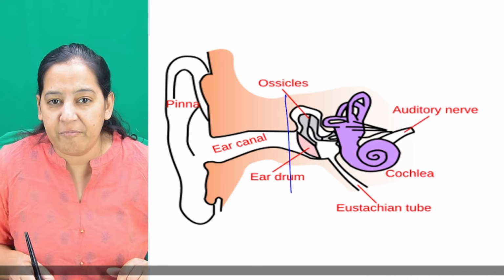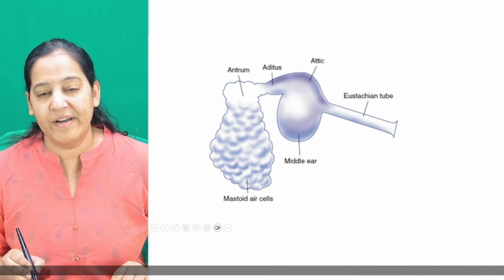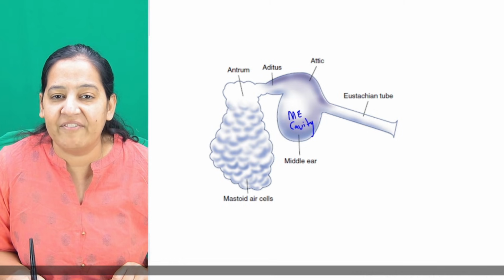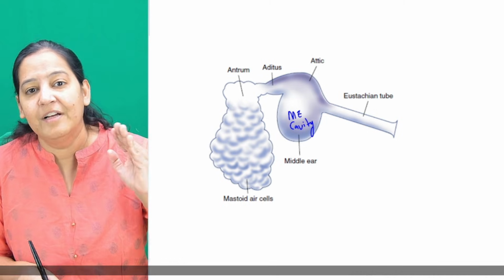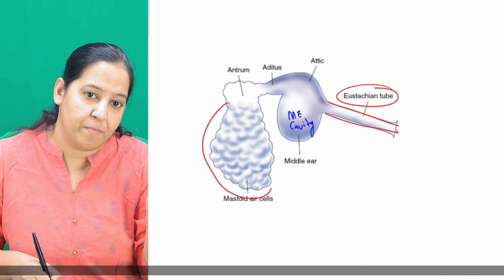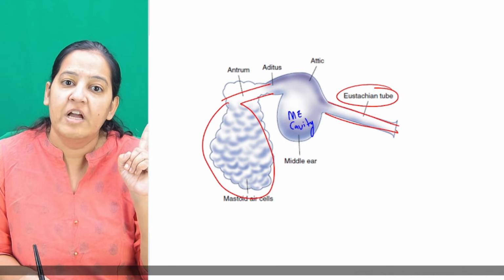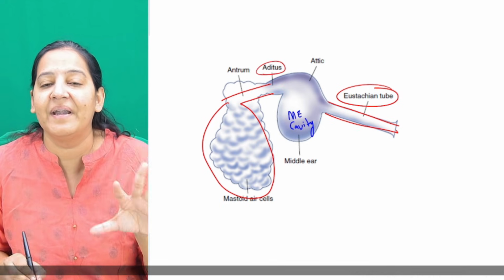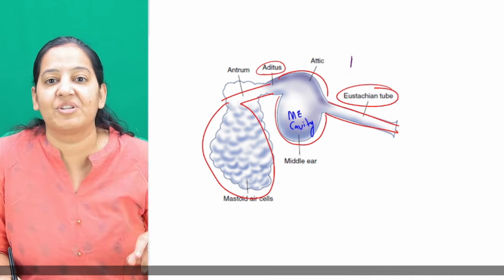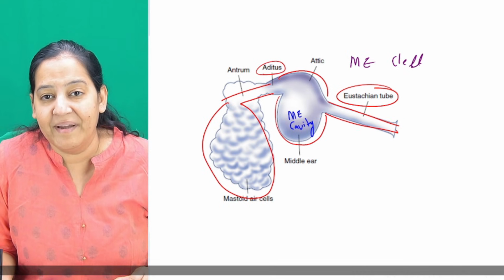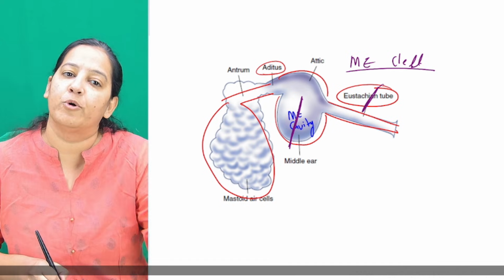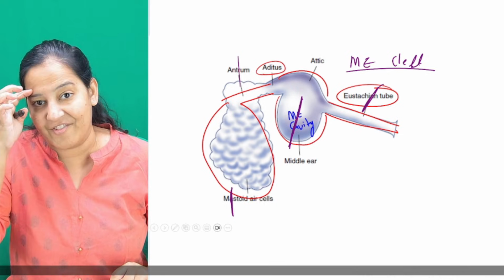You can see this is the diagram of the middle ear cavity from here to here. We have already seen that. You can see the 3 portions. This is the middle ear cavity, that is the tympanic cavity. Anteriorly, it is connected to the eustachian tube. And posteriorly, it is connected to the mastoid antrum via a tube which is known as aditus. This is the proper middle ear. I call these 3 structures together the middle ear cleft. In the middle ear cleft, we have a middle ear cavity which is connected anteriorly with the eustachian tube and posteriorly to the mastoid air cells via the antrum. You have to understand it.